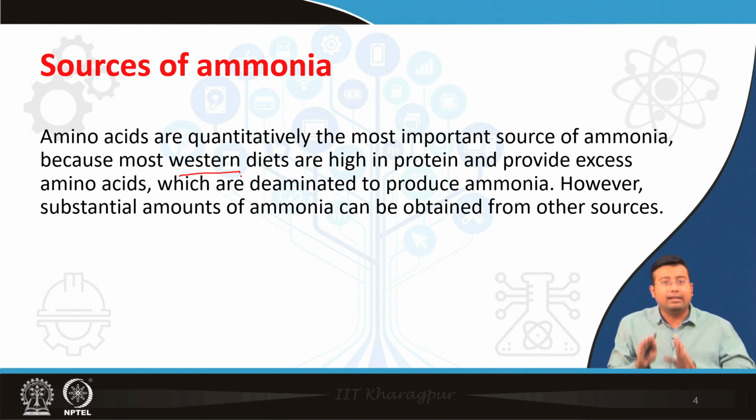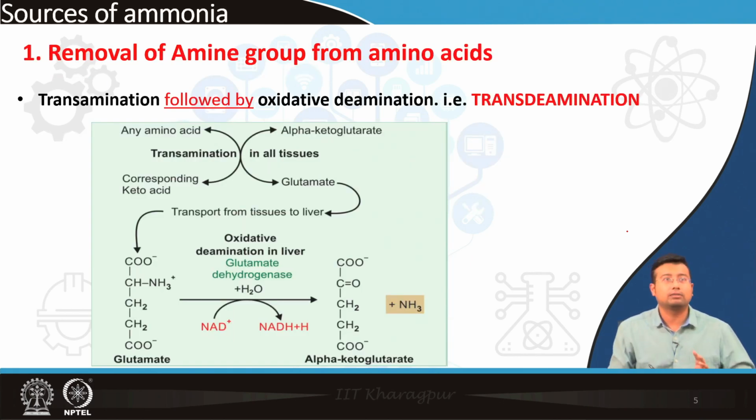Nevertheless, even in the Indian diet, when the ammonia clearing mechanism has a problem, the ammonia level may go high, because not only from dietary sources, ammonia is also available from other sources. So, let us look at what the sources of ammonia are and how ammonia is formed. Number one source of ammonia, which we discussed in the last class, is from amino acids. The amino group of amino acids is removed by transdeamination.